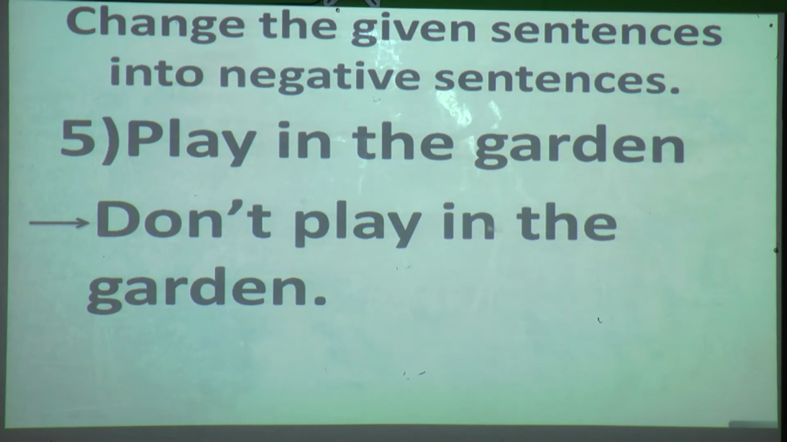Don't play in the garden. When you are writing play, P will be small. Don't play in the garden. As this is an imperative sentence, we have to use don't or do not, but before, or in the beginning of, the imperative sentence. This will come only in imperative type of sentences.